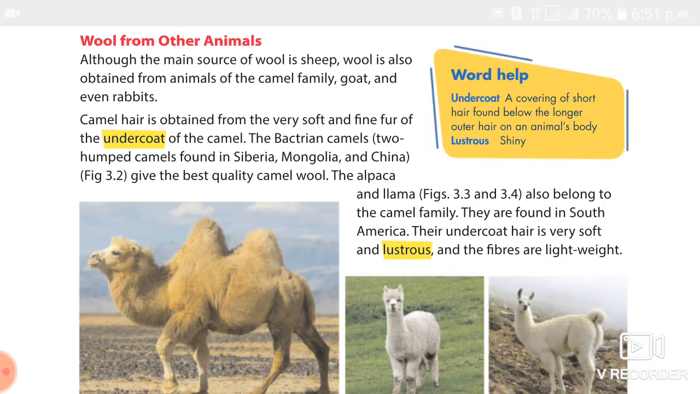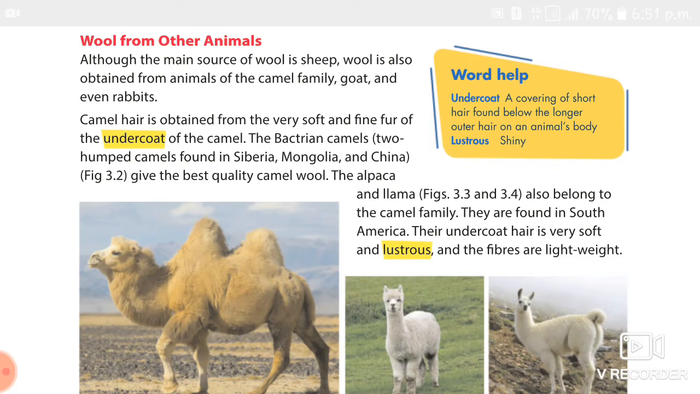The Bactrian camel, you know that it is a two-humped camel. It is found in Siberia, Mongolia and China. It gives the best quality of the wool. Then second we studied the alpaca and llama. The undercoat is very soft and lustrous and the fibers are lightweight.